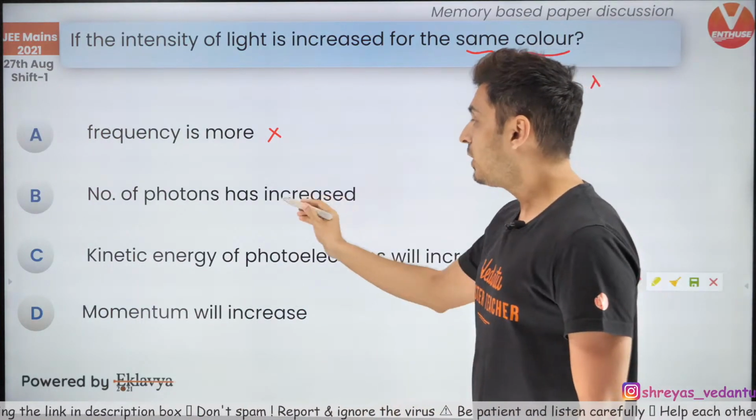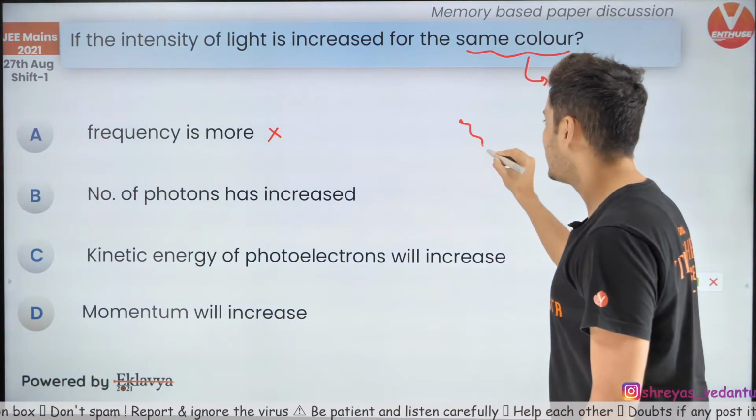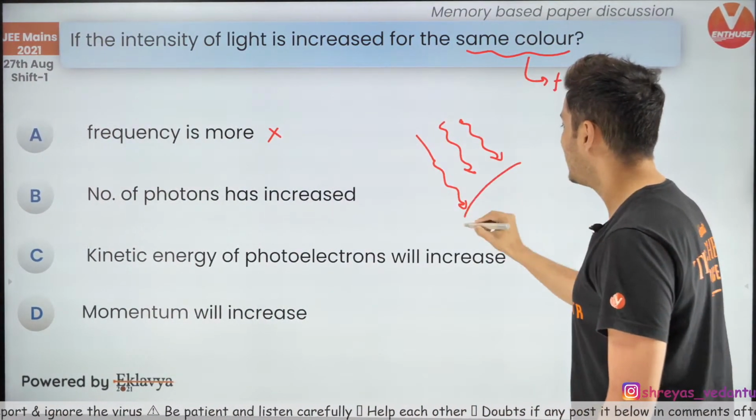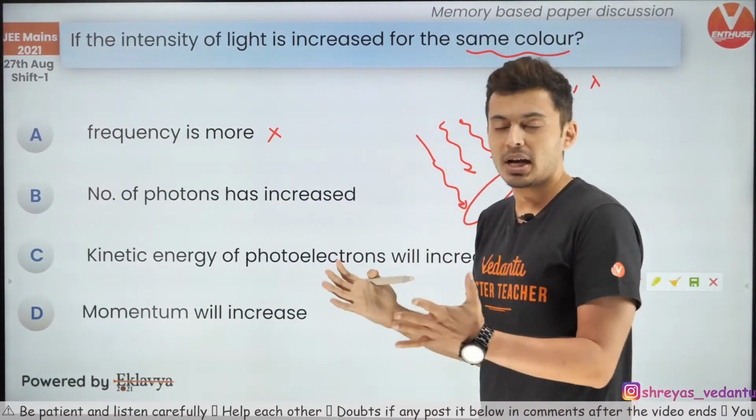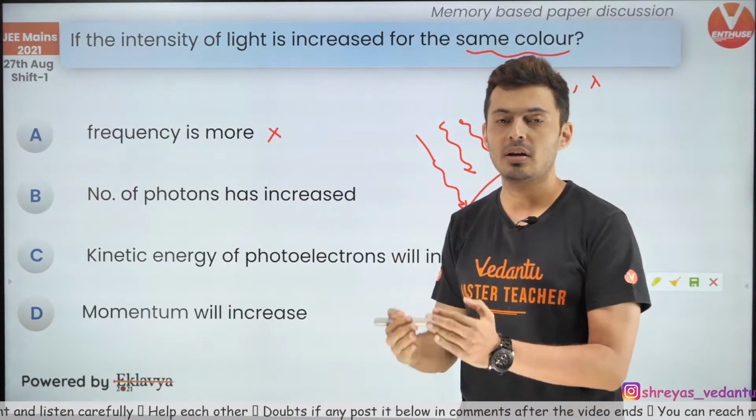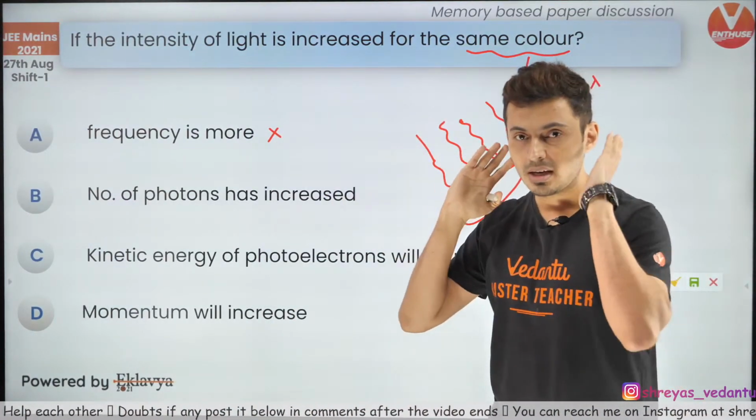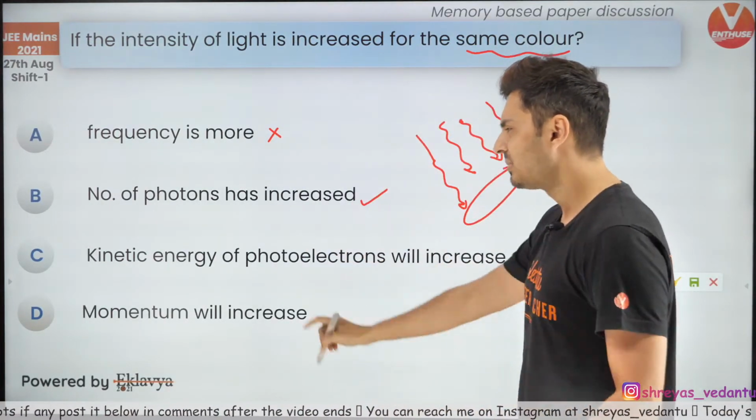Then what about number of photons? Obviously if intensity increases, then you will see more number of photons traveling and hitting that surface. So it will be more intense. When I say the light is more intense, usually I refer to more rays, a bigger bunch of photons incident on that surface. So hence the number of photons has increased.